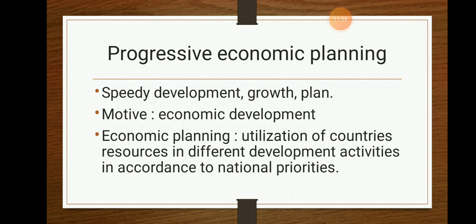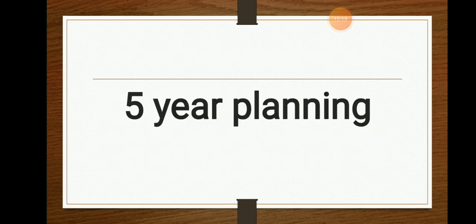So if we do this particular thing, these returns will be obtained. All the necessary things were very difficult for the people to do. So how was the economic development made at that particular point of time in the year 1950? The planning was made with the help of 5-year planning.